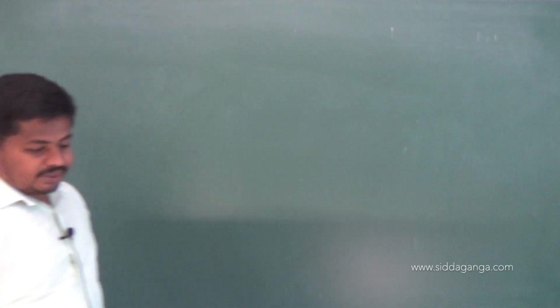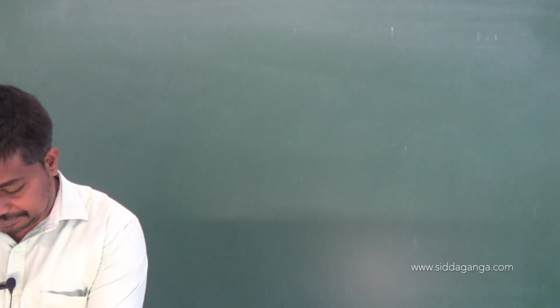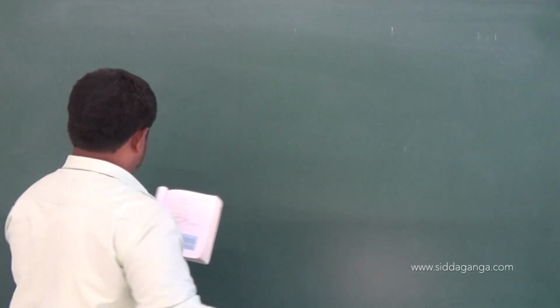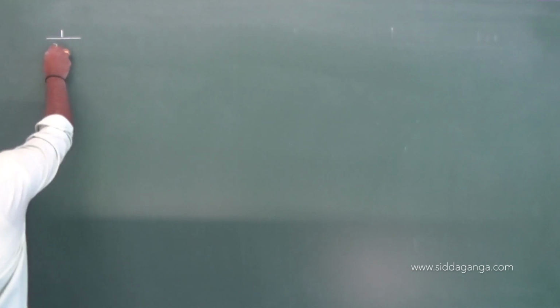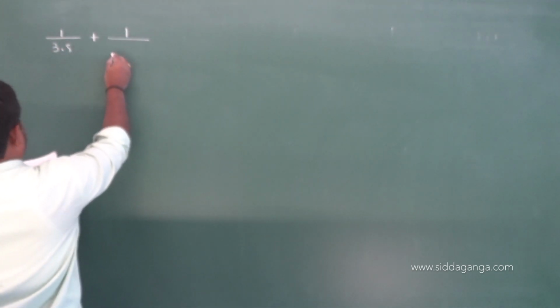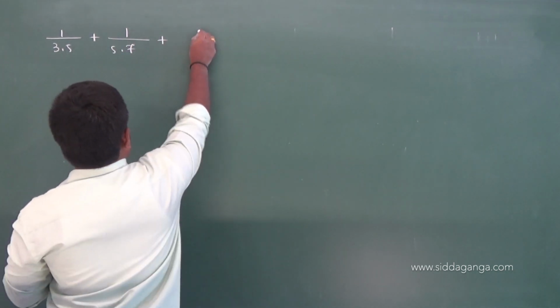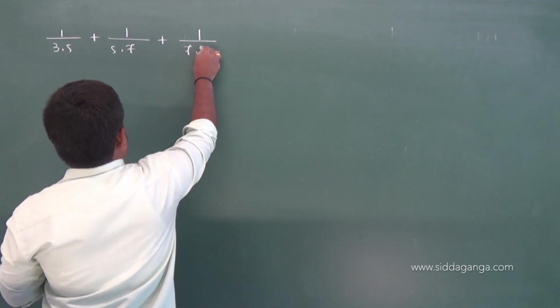So question number 17 is same as I think 16th. Prove that 1 by 3 into 5 plus 1 by 5 into 7 plus 1 by 7 into 9 and so on.